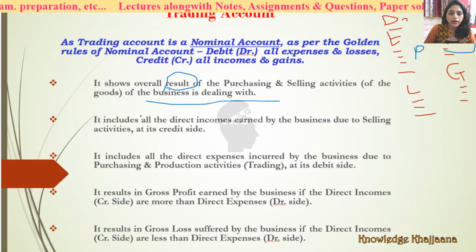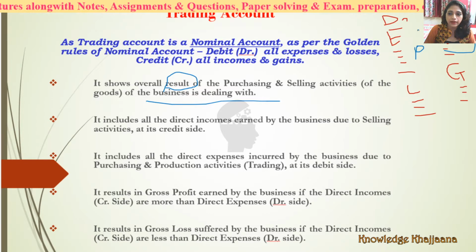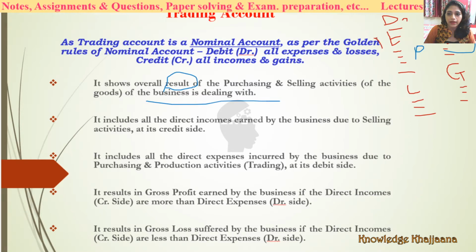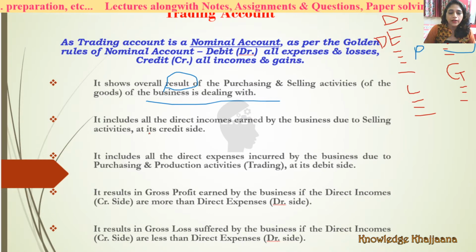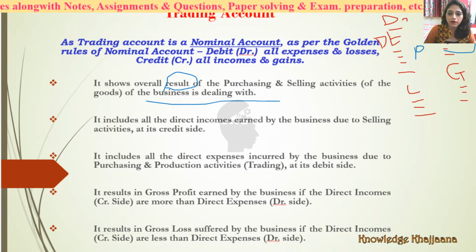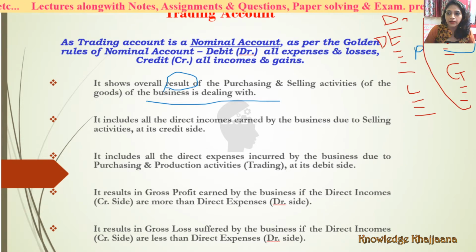It includes all the direct expenses and direct incomes. It includes all the direct incomes earned by the business due to selling activities. See, due to selling activities, the business earns direct income, right?